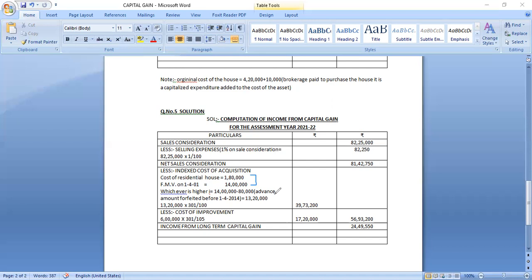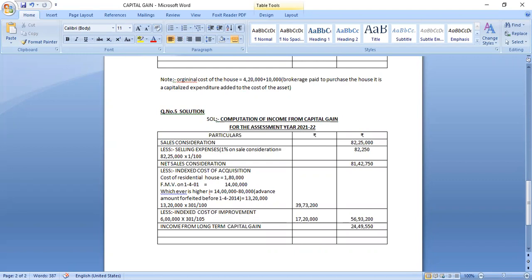Now you have to calculate index cost of improvement here. Not just cost of improvement, index cost of improvement. Here, one additional floor was constructed, and that is called the cost of improvement.